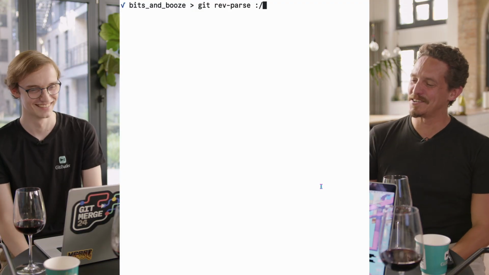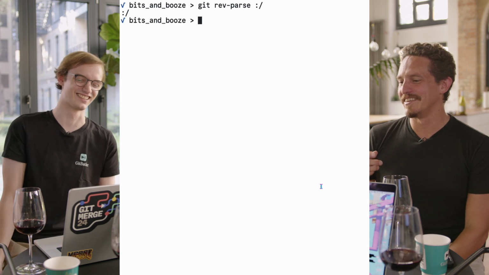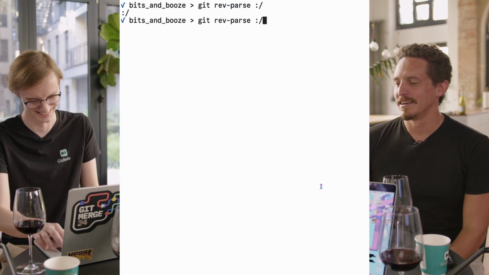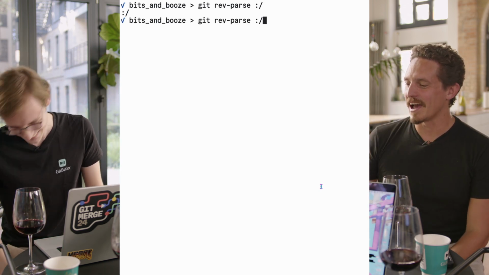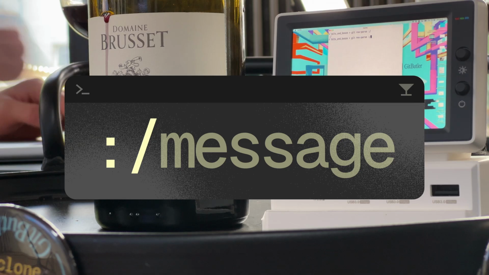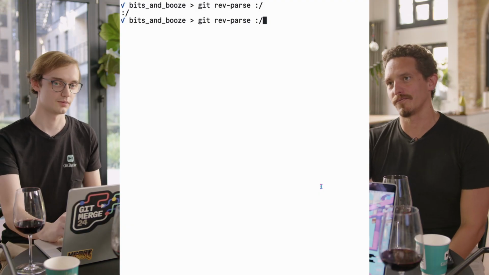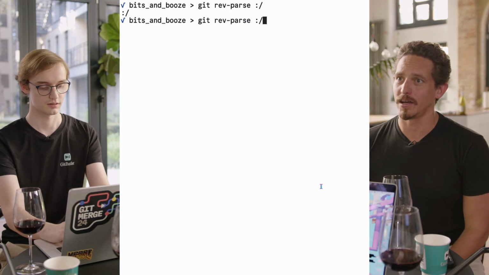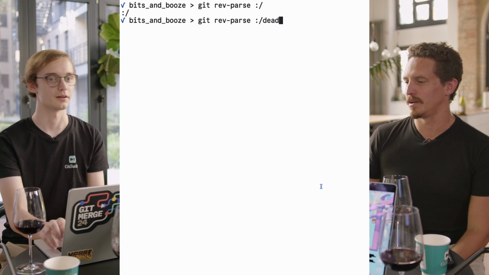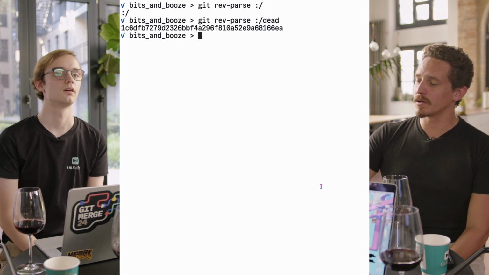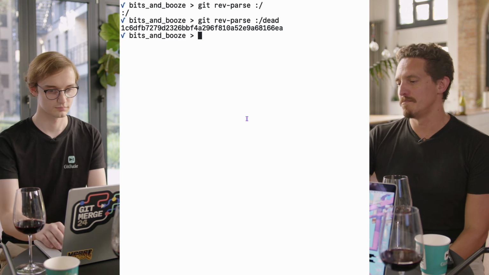So what you're going to do is git rev-parse colon slash, and then don't hit enter yet. Essentially what this does is it looks through your commit messages, and the first regex that it finds that matches this. So let's do dead, right? You have a dead B or a dead one and a dead B one. So do that. You can say git log colon slash dead.